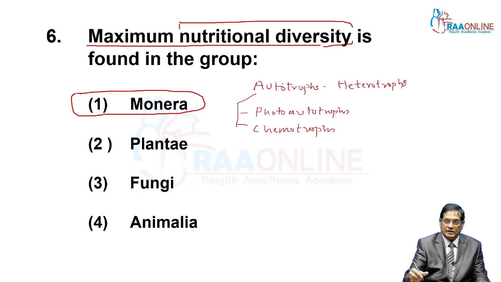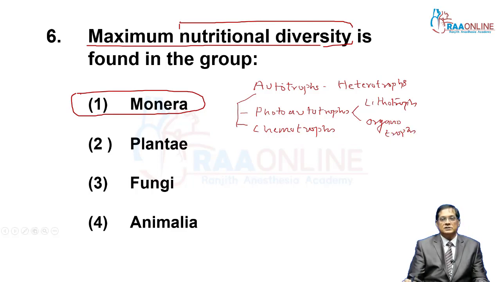Then again, autotrophs are also of two categories. Number one, lithotrophs, where the electron donor is inorganic material. Then organotrophs, where organic material is the electron donor. So you can see various options are there in nutrition.